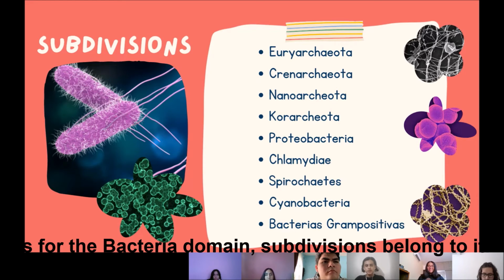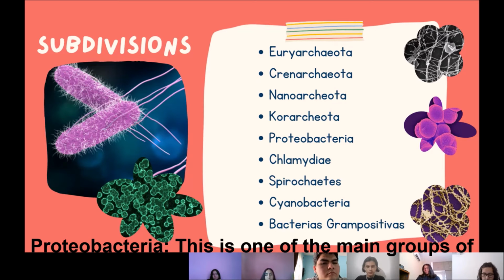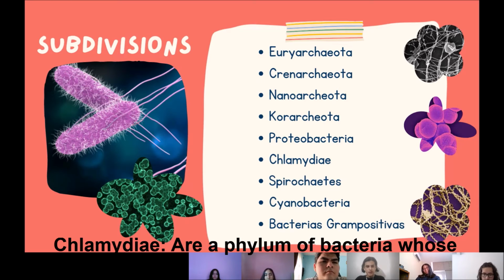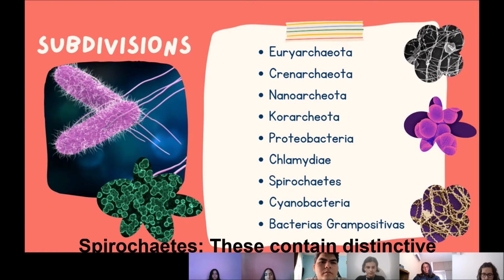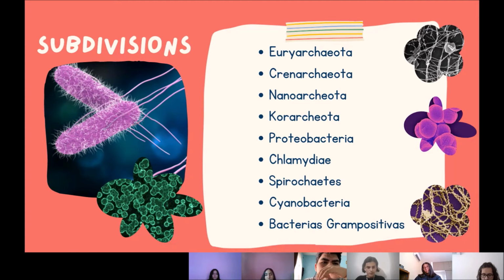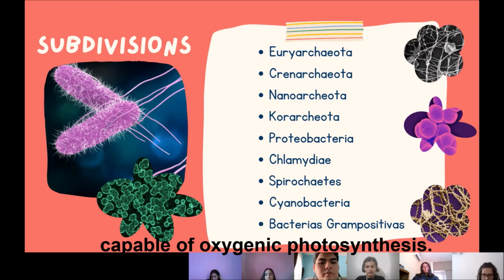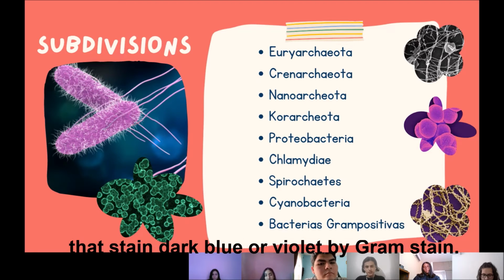As for the bacteria domain, these subdivisions belong to it. Proteobacteria. This is one of the main groups of the bacteria. They include a wide variety of pathogens. Chlamydiae are a phylum of bacteria whose members are endosymbionts or obligate intracellular pathogens. Spirochetes. They contain distinctive gram-negative bacteria. Cyanobacteria. These comprise bacteria capable of oxygenic photosynthesis. Gram-positive bacteria. Those bacteria that stain dark blue or violet by gram stain.